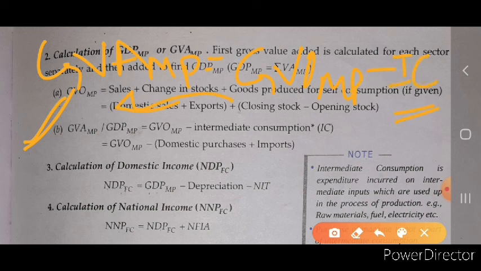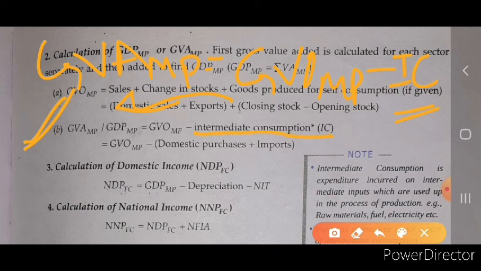For example, electricity bill and the cost of the raw material, these all are intermediate. These are not final goods, so we subtract all these from GVO MP to calculate the value of GVA MP. And sometimes intermediate consumption will not be given.